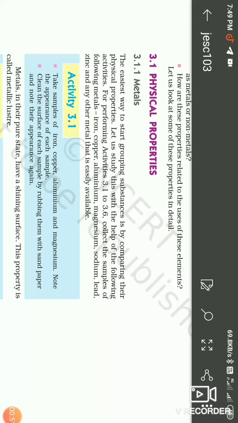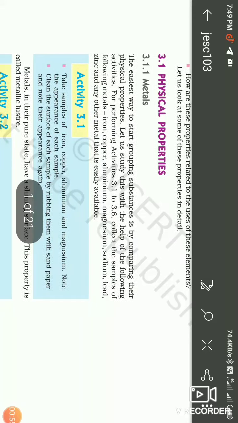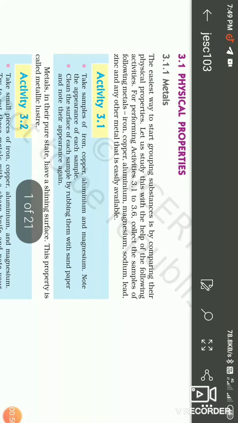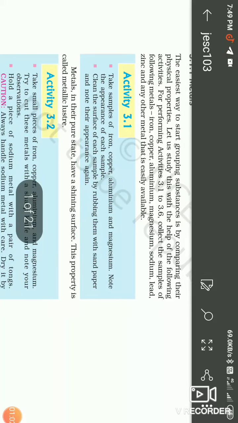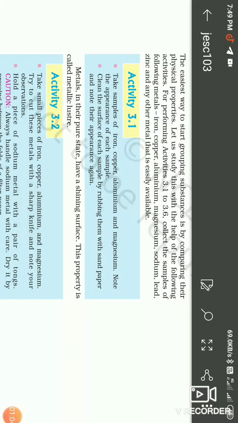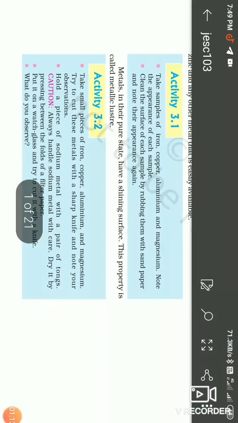That's why firstly we study the physical properties of the metals. Firstly, metals are usually in solid state. Metals are shining substances with a shining surface.